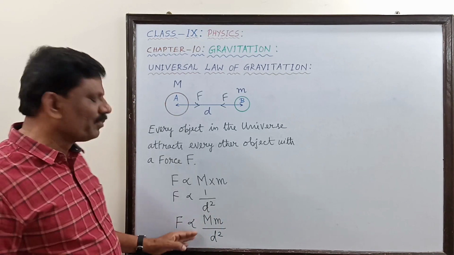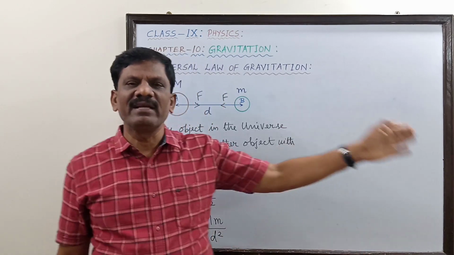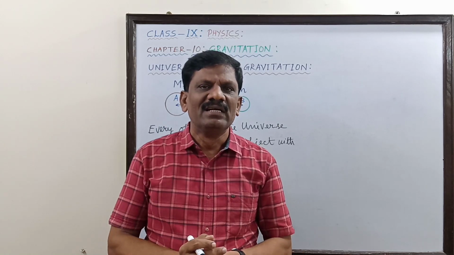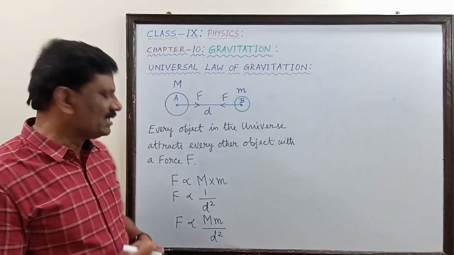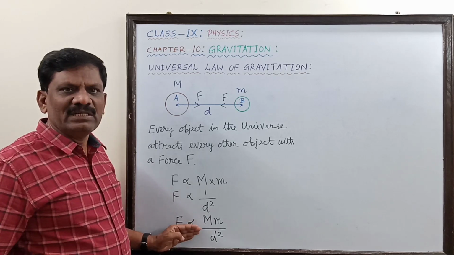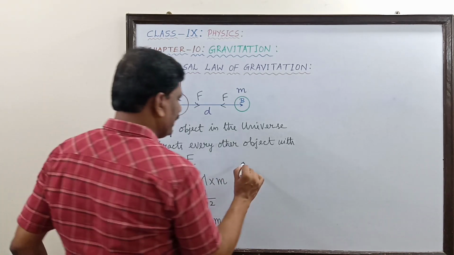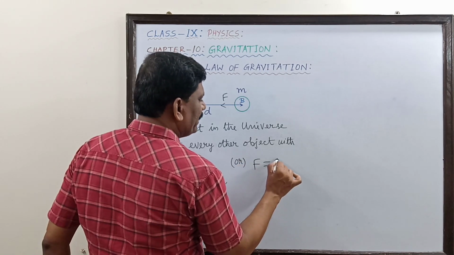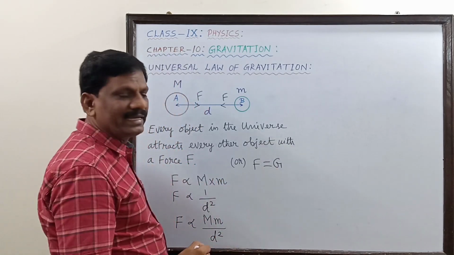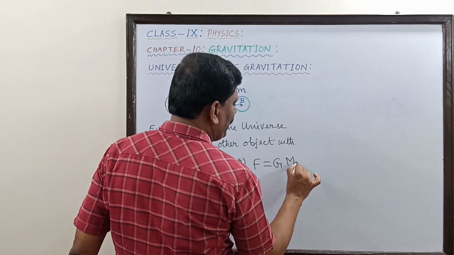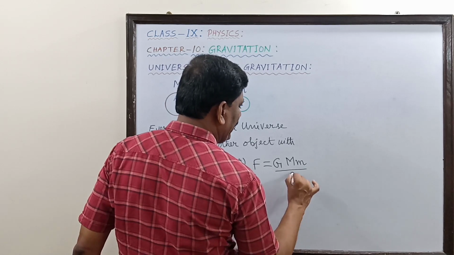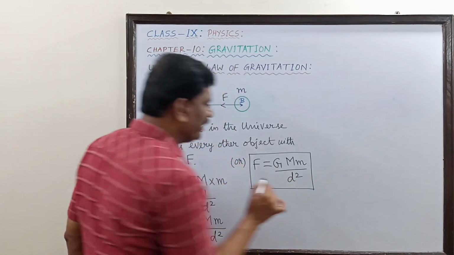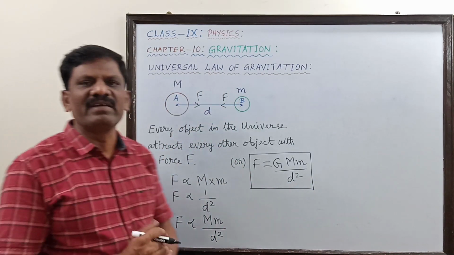So the left hand side is proportional to the right hand side. Any change on the right hand side will proportionately change the left hand side. That is the meaning in mathematics. So I want to convert this proportionality expression into an equation. I can write F is equal to a constant of proportionality, capital G, into capital M small m divided by d square. This expression is the mathematical form of the universal law of gravitation.